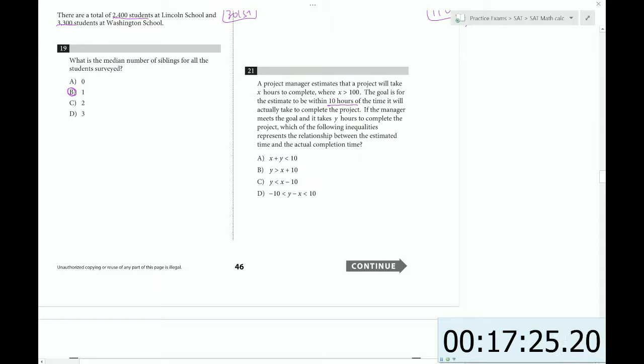Well, let's see. We want it to be within 10 hours. So I'm already leaning towards choice D here, because it has the difference between minus 10 and 10, which would mean that the absolute difference would be less than 10. And this is a nice structure if you want a range of values.